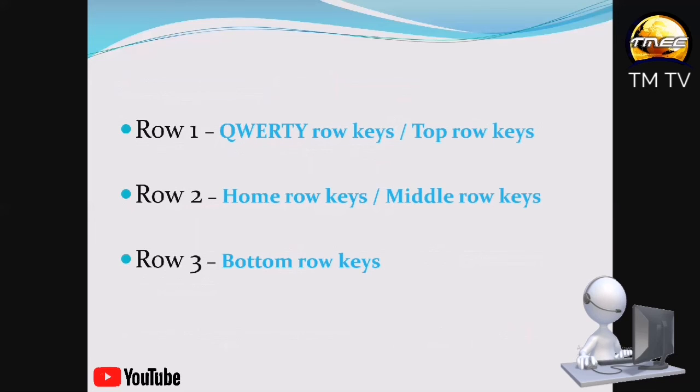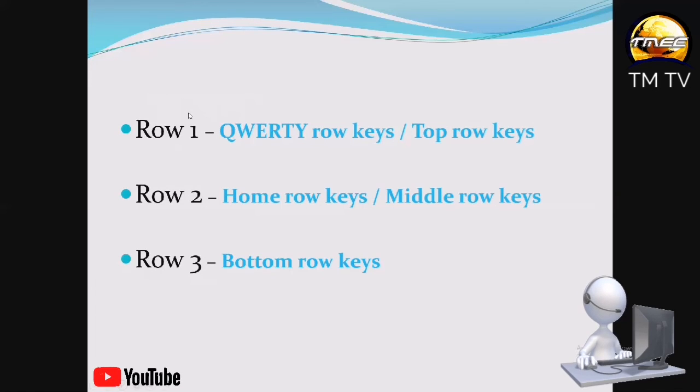Then we have row 2, which is the home row keys or the middle row keys. Then the last row, which is the bottom row keys. So row 1 is the QWERTY row keys or the top row keys. Row 2, home row keys or middle row keys. Row 3, bottom row keys.